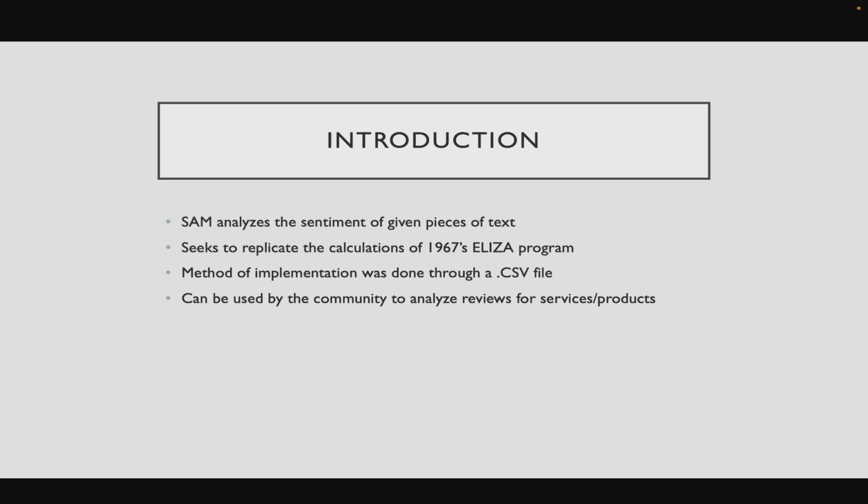SAM can be used by the community to analyze reviews for services and products. This is what I see as the best implementation for SAM. For example, on eBay or Amazon, or even Rotten Tomatoes, where users can rate the movies or products for others to see. This is a good place where I see SAM being used. So it can take all of these reviews, iterate through each of them, then return a general analysis of each product or movie.